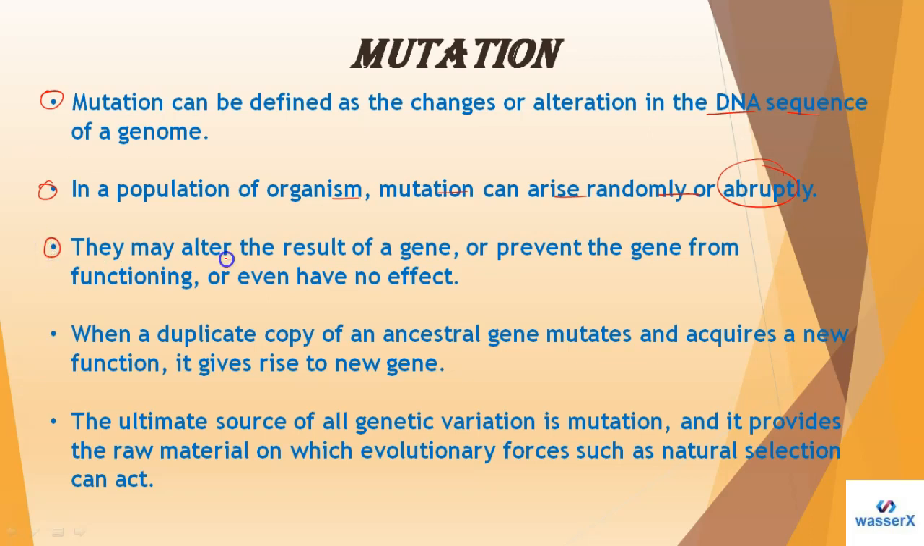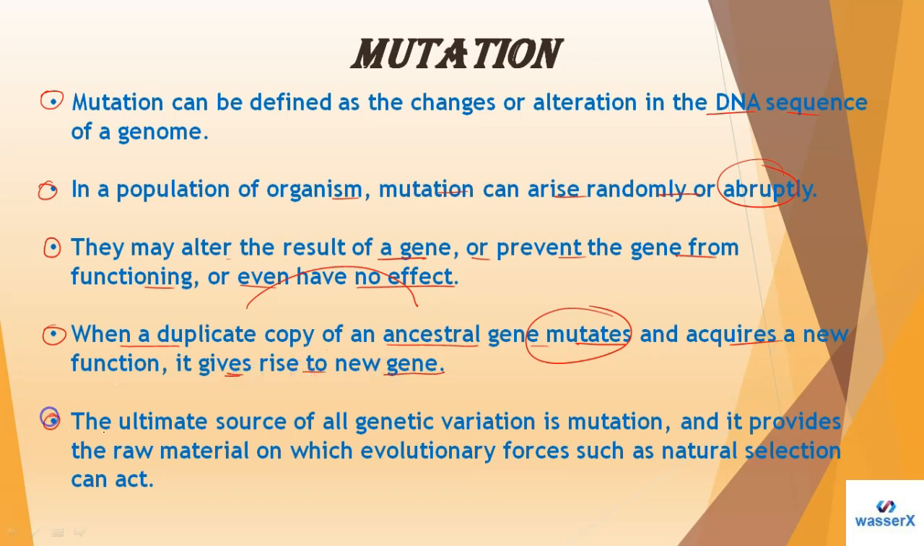Now the next one: they may alter the result of a gene, at the molecular level of course, or prevent the gene from functioning. Sometimes this also happens, or they may even have no effect. When a duplicate copy of an ancestral gene mutates, meaning there is alteration in the duplicate copy of the ancestral gene, and it acquires a new function, in this manner it gives rise to a new gene.